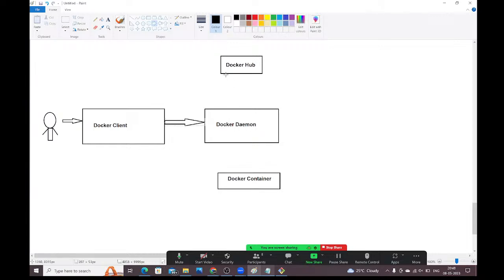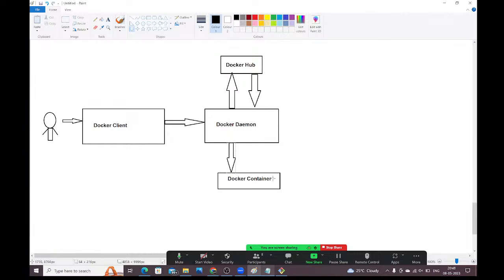The Docker daemon will connect to the Docker Hub, and it will download the image. And it will start the container here.